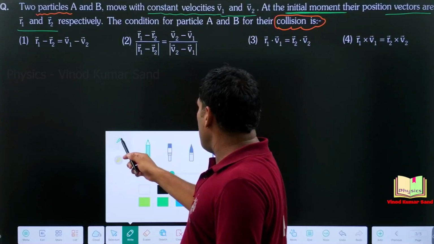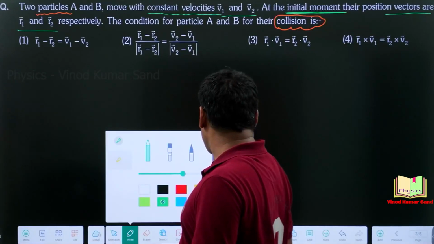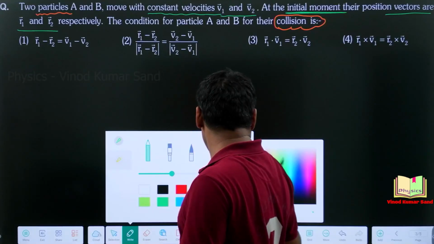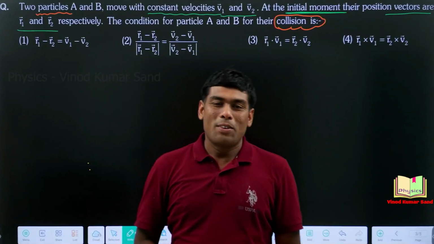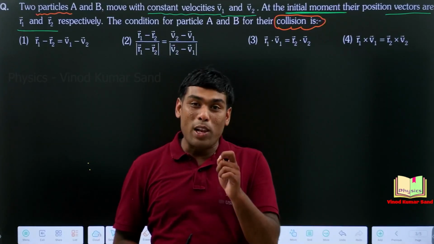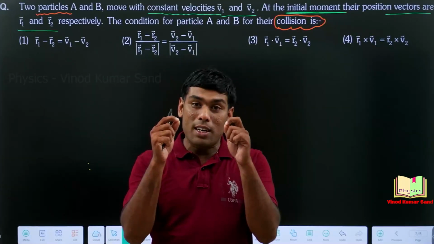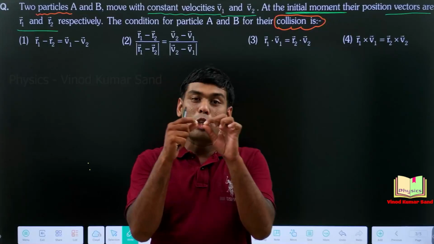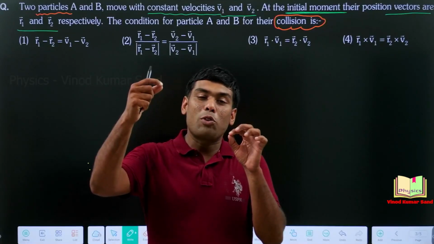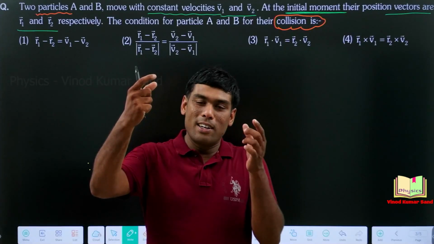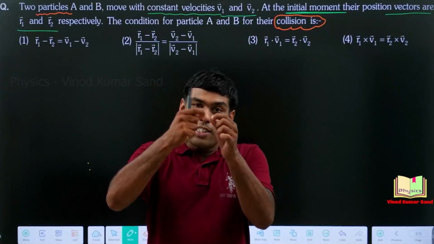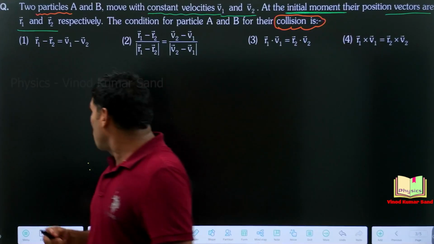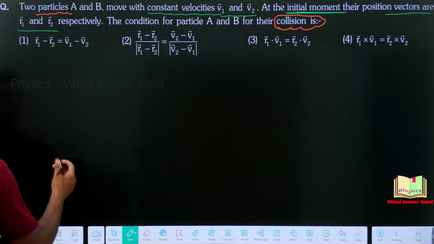Can you tell what should be the condition of collision of two particles? It's pretty simple thing. Very good. Two particles will collide if their position is same. Suppose here are two particles. If they want to collide, their position should be same. If they have different positions, how will they collide? At the moment of collision, their position should be same. You get this? So let us draw it.